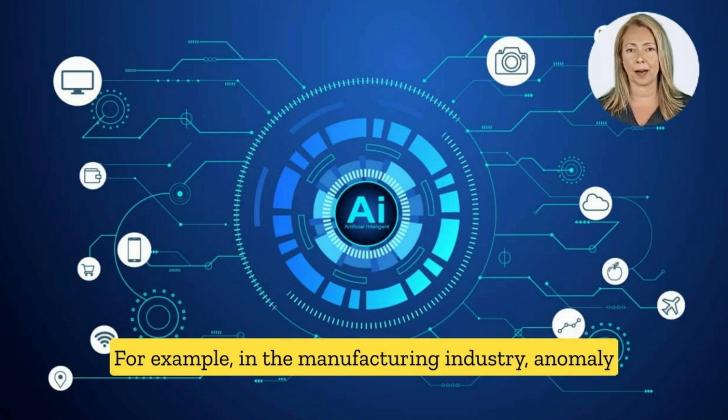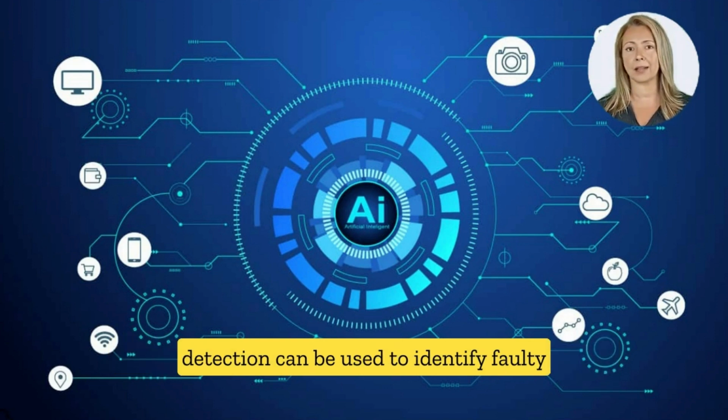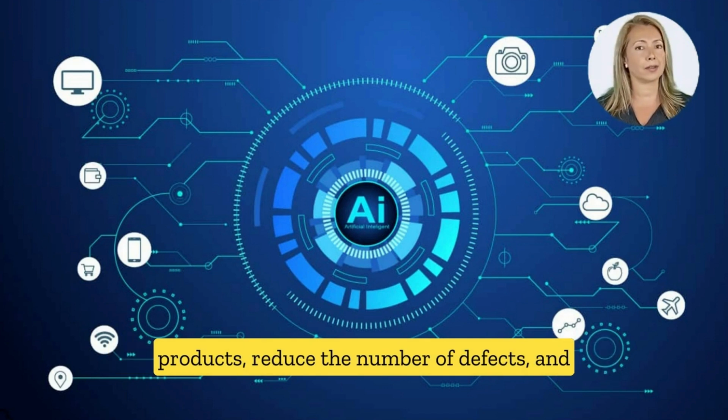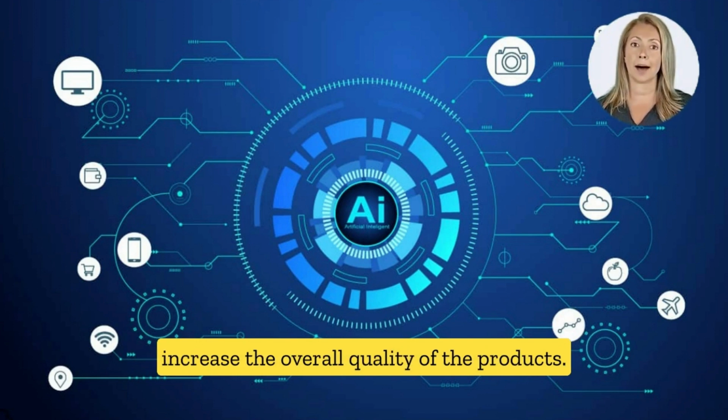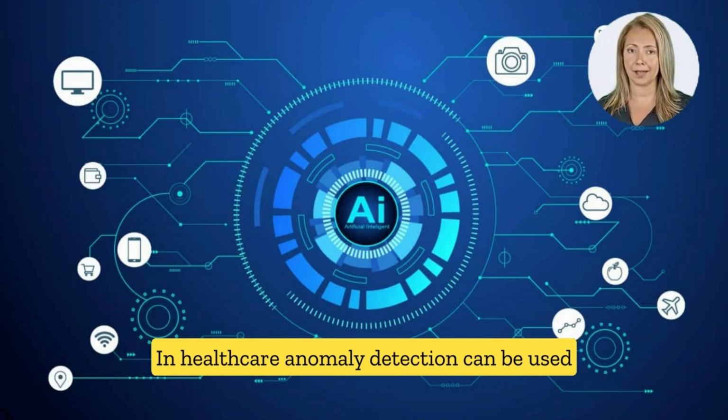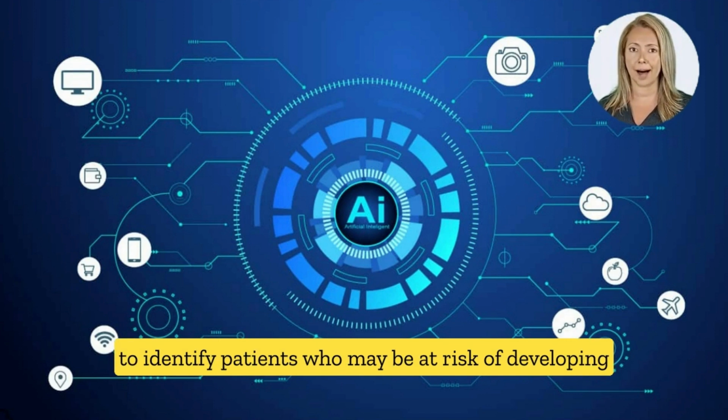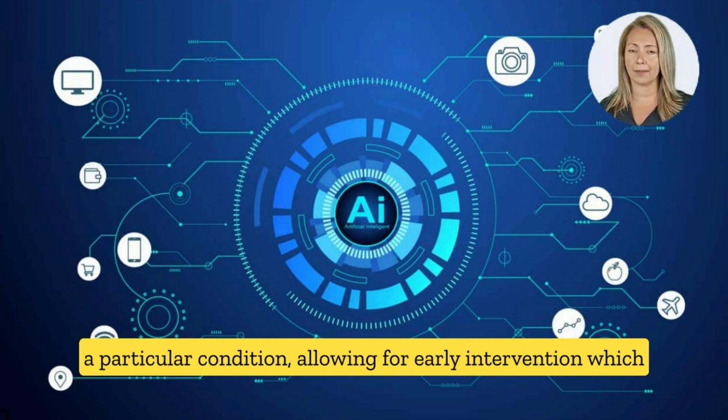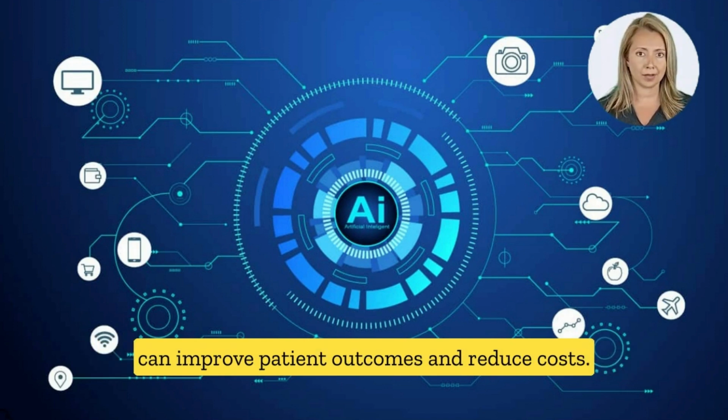For example, in the manufacturing industry, anomaly detection can be used to identify faulty products, reduce the number of defects, and increase the overall quality of the products. In healthcare, anomaly detection can be used to identify patients who may be at risk of developing a particular condition, allowing for early intervention, which can improve patient outcomes and reduce costs.